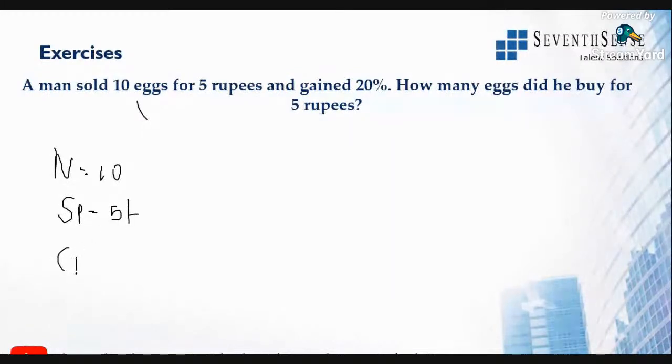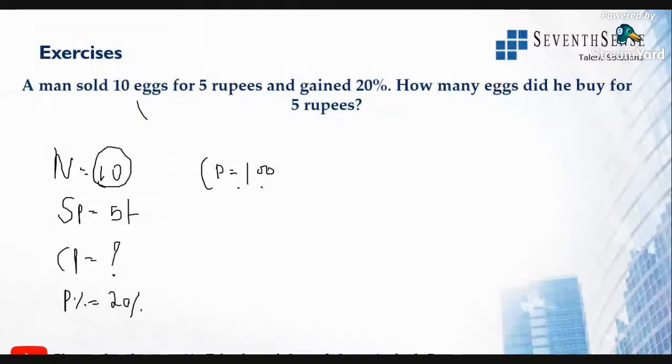Cost price, I don't know. Then profit percentage is 20%. Find out the cost price of 10 eggs first. So for 10 eggs, cost price will be equal to 100 over 100 plus 20 into selling price 5. So cost price will become 100.